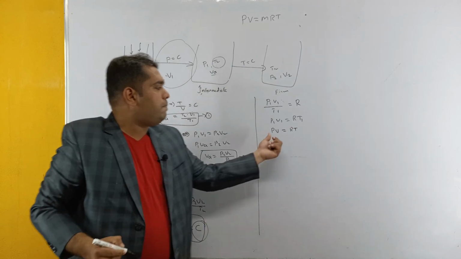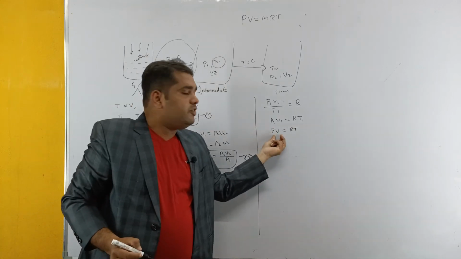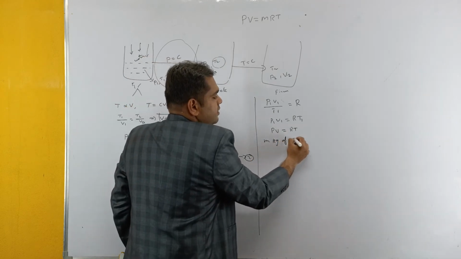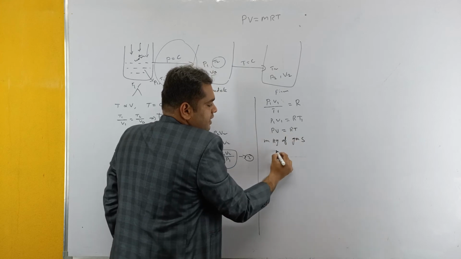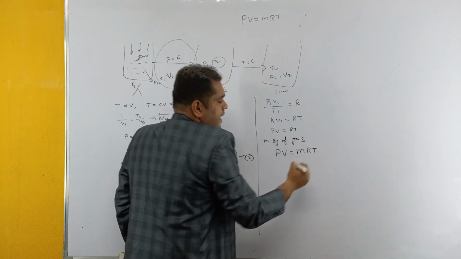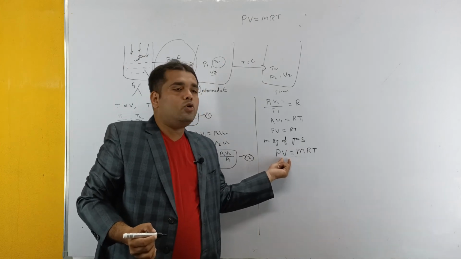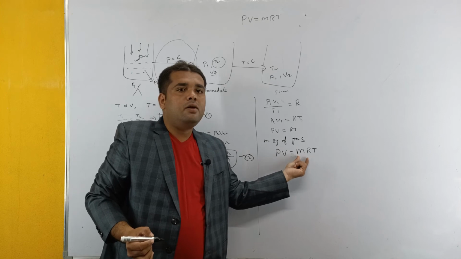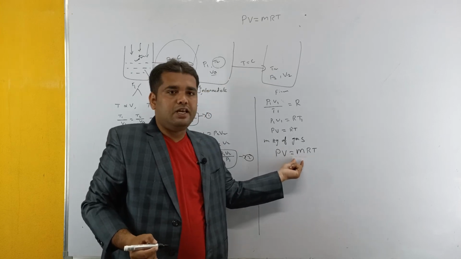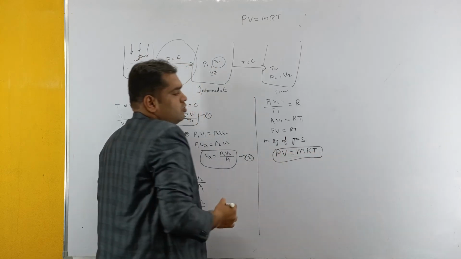Here the P and V are nothing but specific pressure and specific volume. So if there are m kgs of gas, then it will be rewritten as PV is equal to mRT, where P is the total pressure of gas, V is the total volume of gas, and m is the mass of the gas present in a container. So this is PV is equal to mRT.